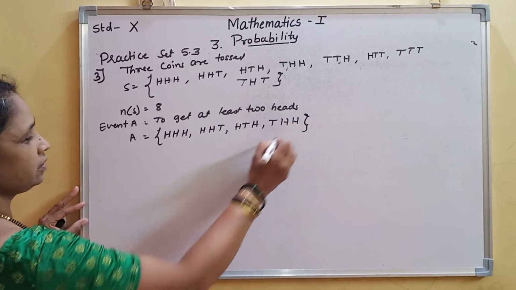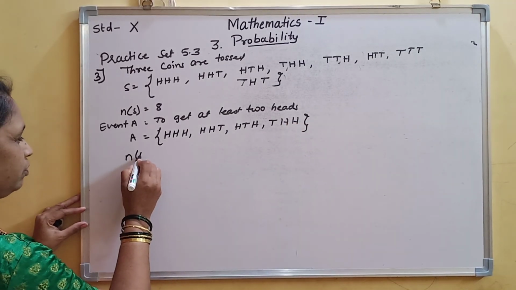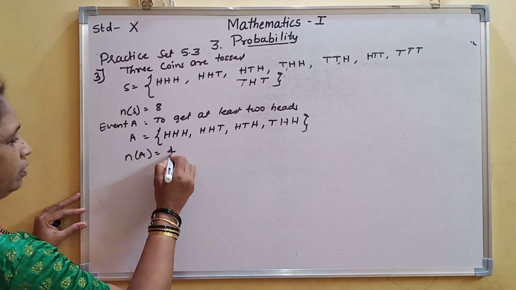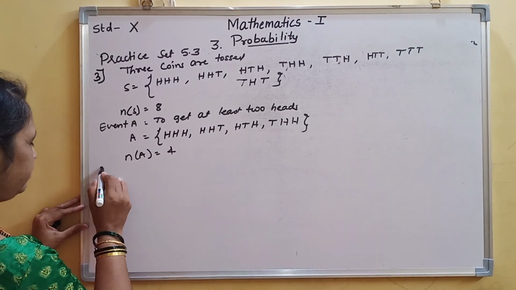Okay, so how many are there? 1, 2, 3, 4. N of A is equal to 4. Event B is what?